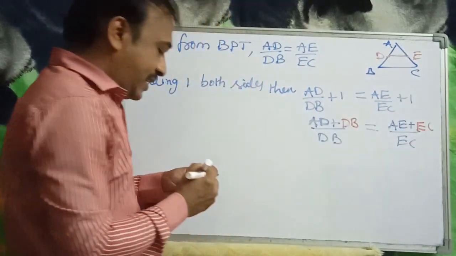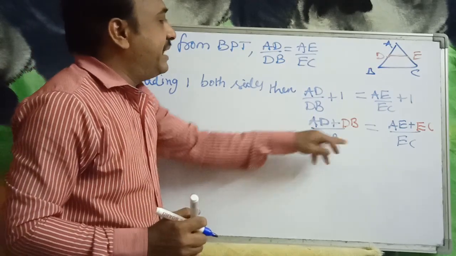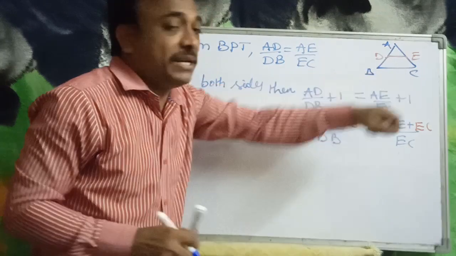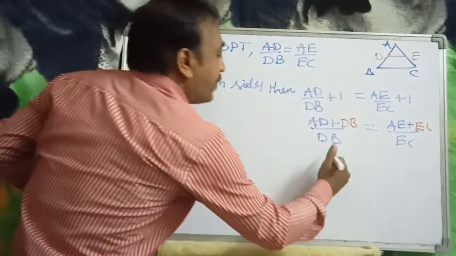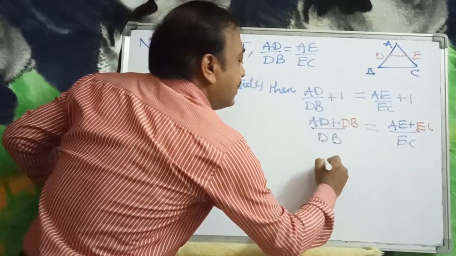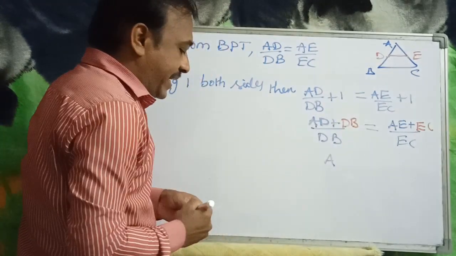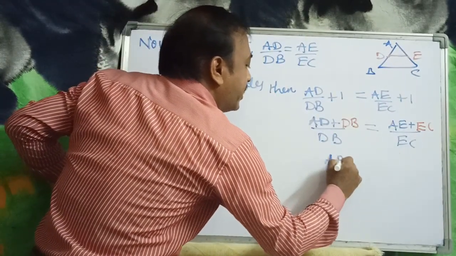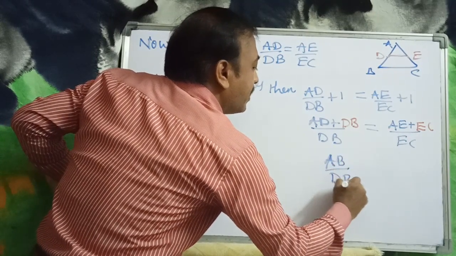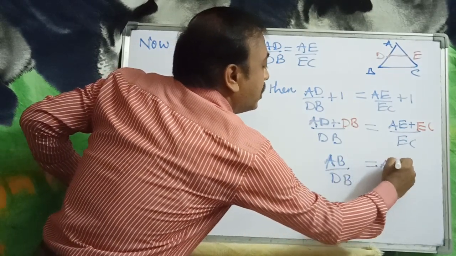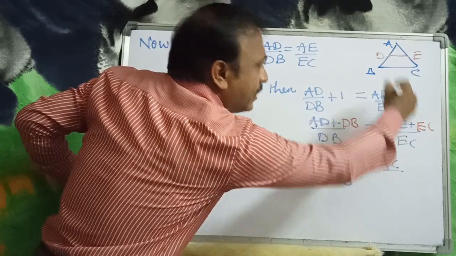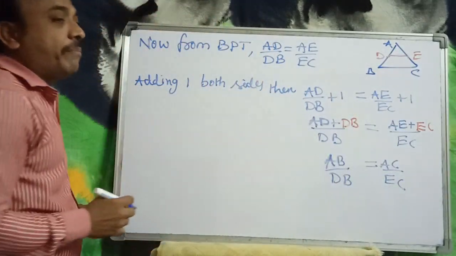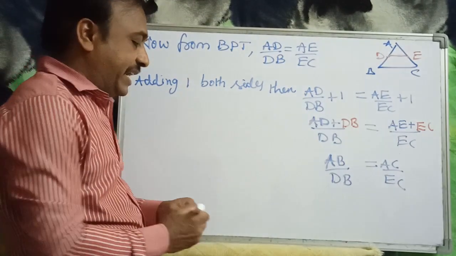Now look at the figure. AD plus DB together will be AB, and AE plus EC together will be AC. So AB by DB is equal to AC by EC. This we obtain from the basic proportionality theorem.